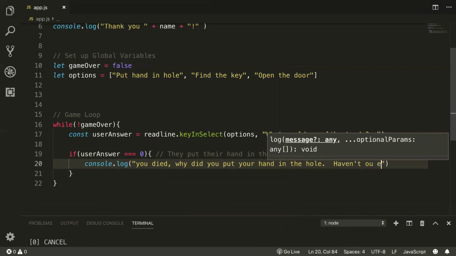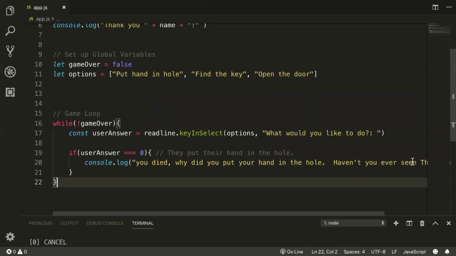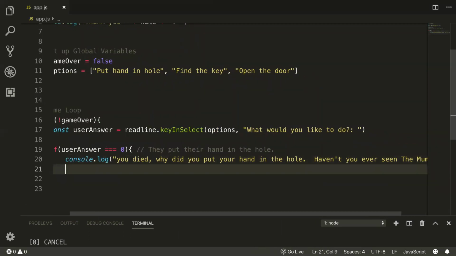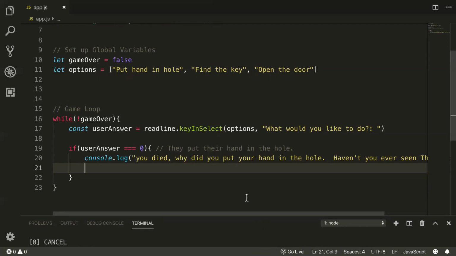Haven't you ever seen The Mummy? Okay. After that, they now know that they're dead, but will the game end? Said your condition is true in this case.